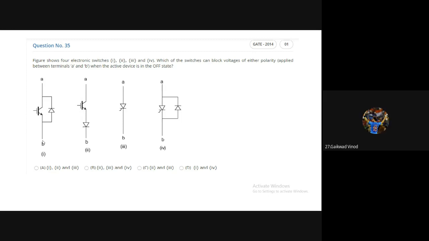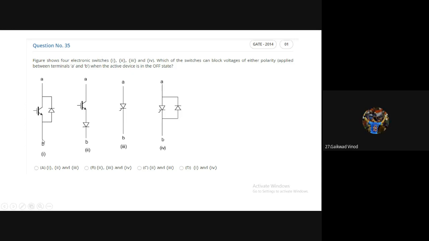Second and third ma'am. Second is your IGBT, okay, and third is your SCR. Very good. Why not first and fourth? It is a very simple answer. Why not first and fourth?